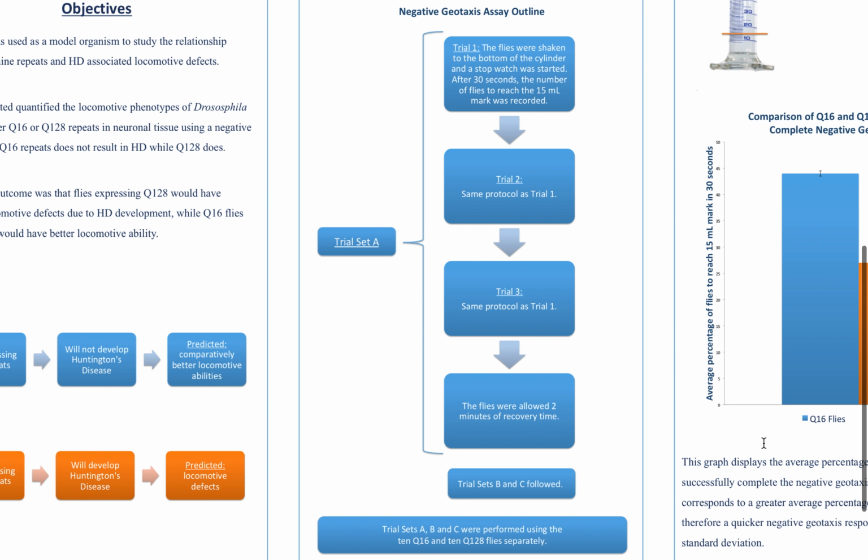This here is an outline of the trials. So there were 3 different trials. Each trial, the flies were shaken to the bottom of the cylinder, a stopwatch was started, and after 30 seconds, the number of flies to reach the 50 milliliter mark was recorded. So this occurred 3 times. There was a break of 2 minutes, and then these 3 trials were performed twice more. So overall, there were 3 different trial sets performed for both the Q16 and Q128 flies.